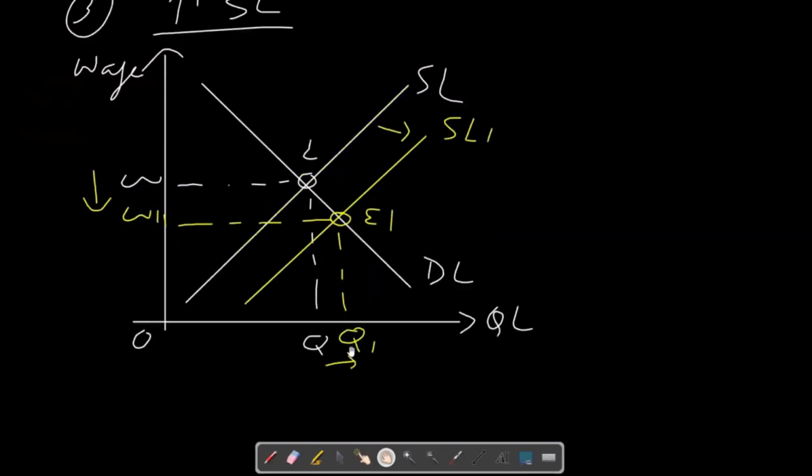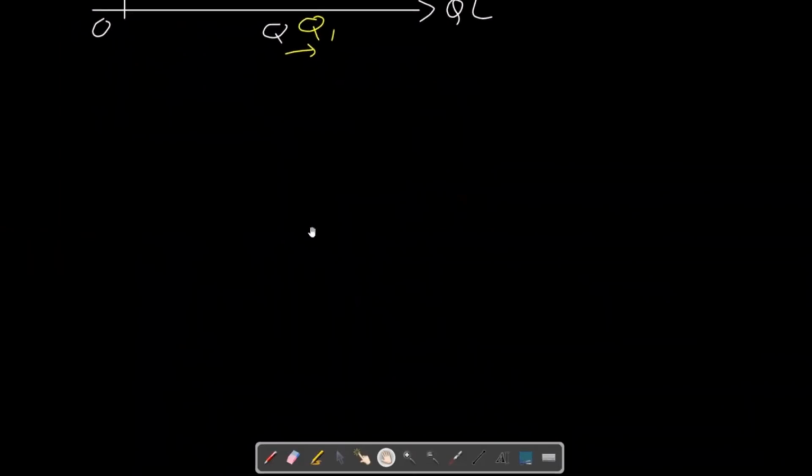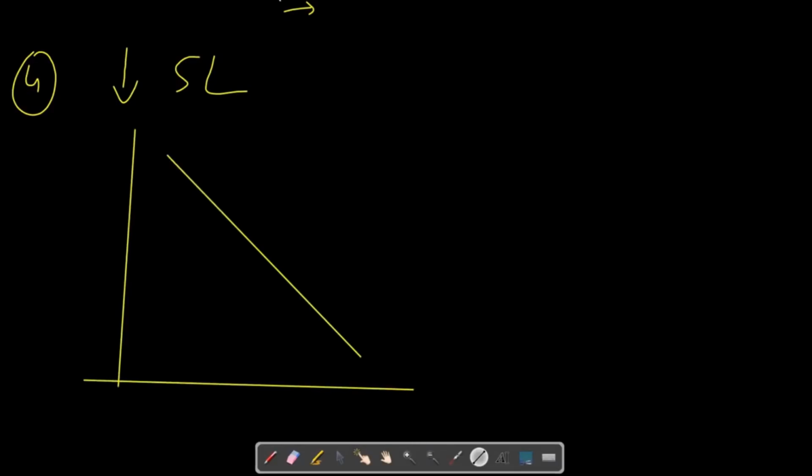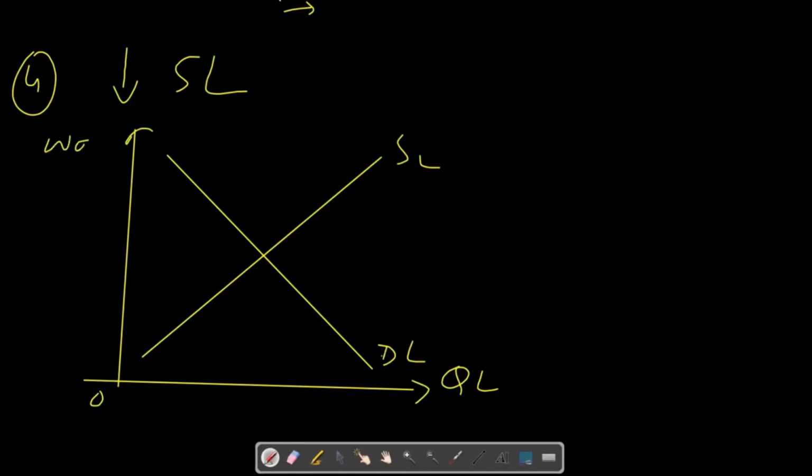The last concept which we are going to discuss is decrease in supply of labor, the fourth concept of demand and supply theory. We can see it using the economic model of equilibrium demand and supply. This is demand for labor, this is supply of labor, this is the origin, this is the quantity of labor, and we have the wage rate on the y-axis. The point where demand and supply meet each other is the equilibrium point. Equilibrium is at point E, where the wage rate is W and employment is Q.